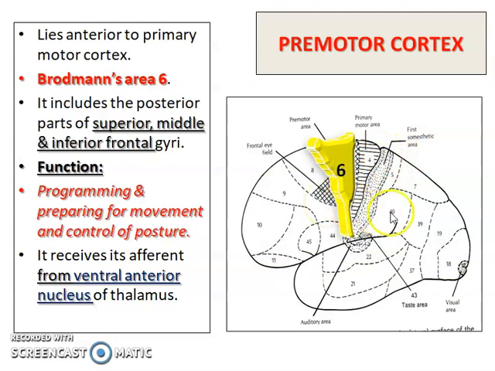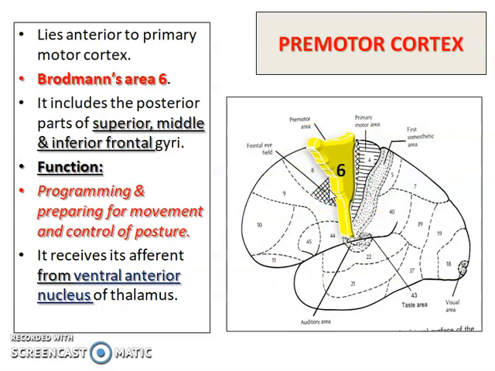The difference between the primary motor cortex, area number 4, and area number 6 is that area 4 consists of many giant pyramidal cells of Betz, whereas area 6 lacks the giant pyramidal cells. So area 4 is pyramidal and contains the pyramidal fibers, whereas area 6 has the extrapyramidal fibers.